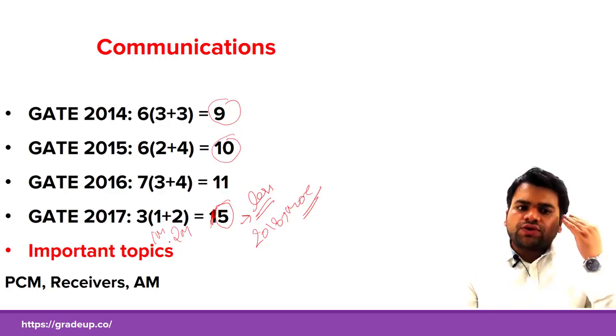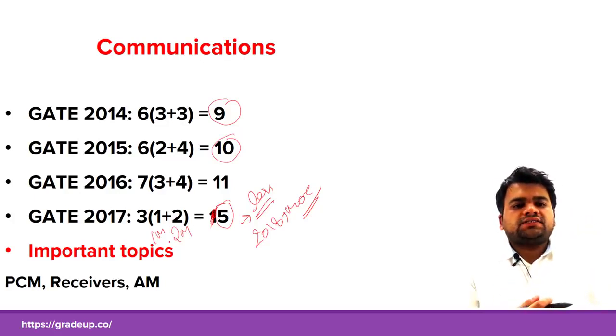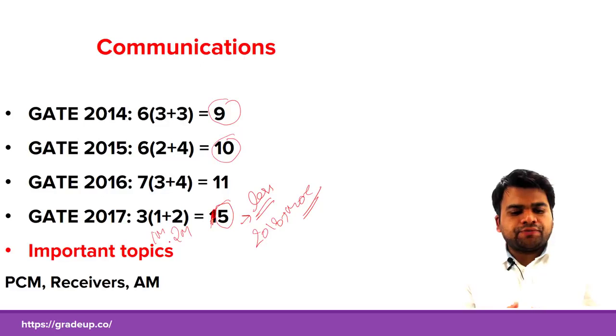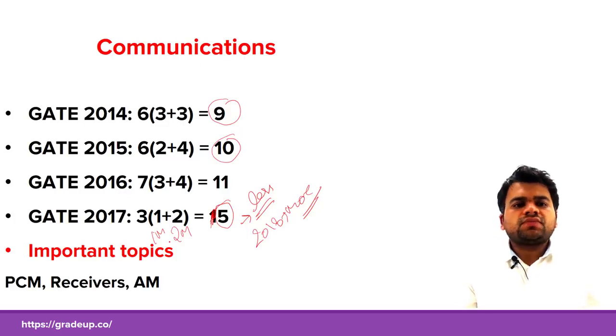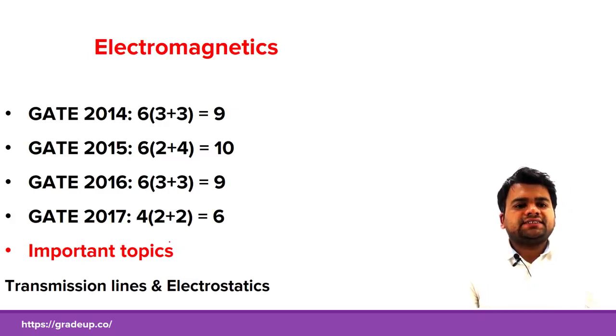The topics from which questions have been asked in the last 4 years were pulse code modulation, superheterodyne receivers, and amplitude modulation. For communication, you can easily cover these topics. There are more topics which are important for communication. So moving on to the next subject, that is electromagnetics.